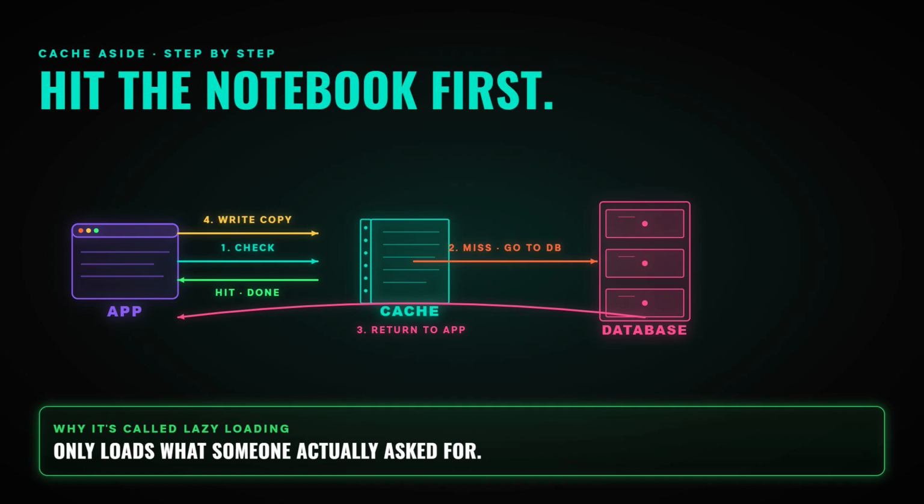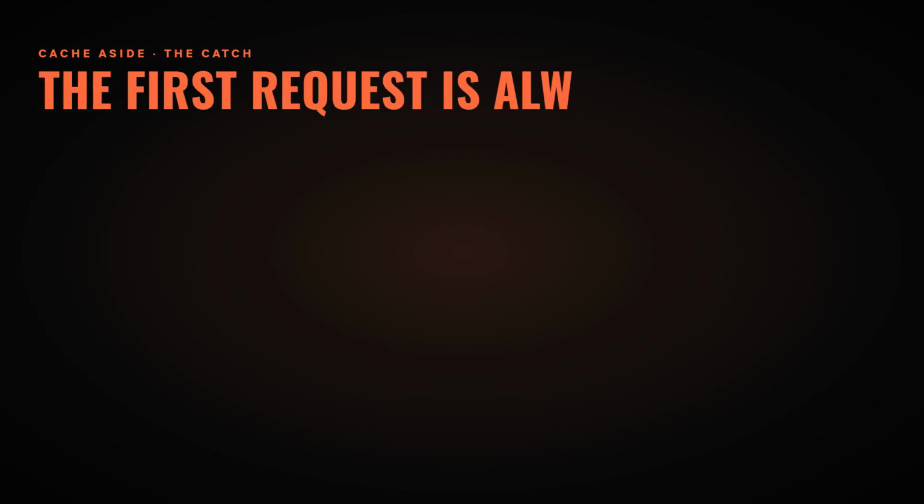In read through, the caching system does it for you behind the scenes. Your app code gets cleaner. It just asks for data and trusts the cache to handle the rest. The trade is that you need a caching tool that actually supports this. You can't bolt it onto just anything. So that's the read side. Cache aside, the app is the boss. Read through, the cache is the boss.